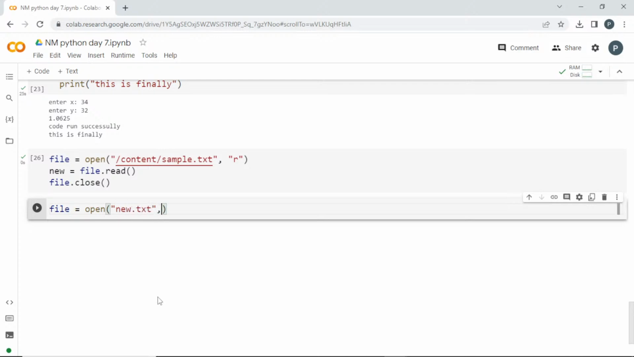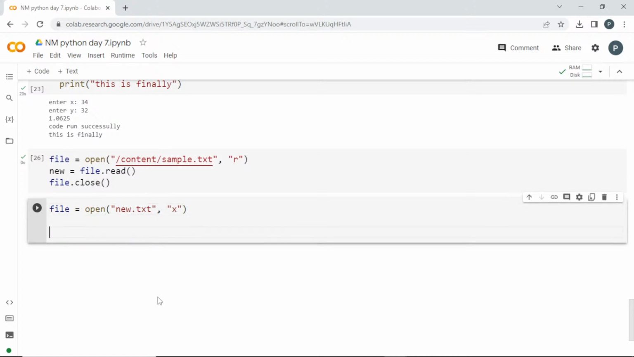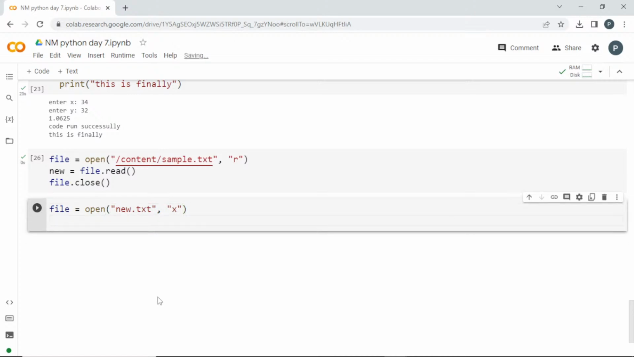New.txt. What is the mode to create a new file? Can you guys tell? So it is X, right? If I give X, it is going to create a new file. Once I have created it, I am going to write something there. So we'll try to check whether it is working or not.